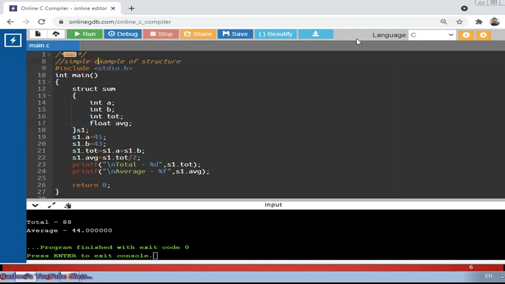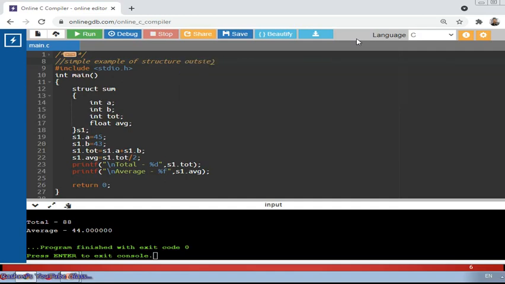So let's make the comment here: simple example of structure within main function. Fine. So this is the first one. Now the next one, let's try a simple function with structure outside main function.